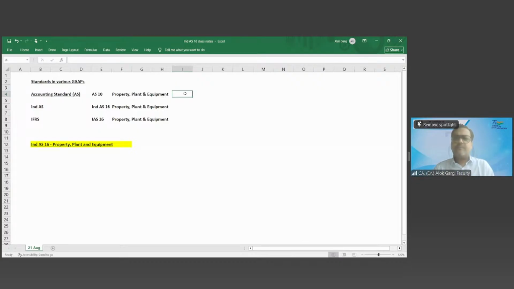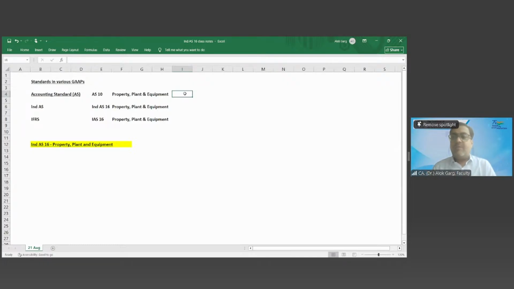Now, when Ind AS were notified in India, Ind AS 16 takes care of property, plant and equipment, and it also includes the concept of depreciation. So in Ind AS 16, the end-to-end concept was there for fixed assets, right?